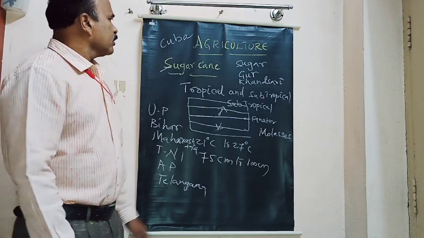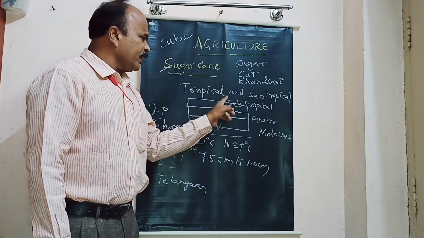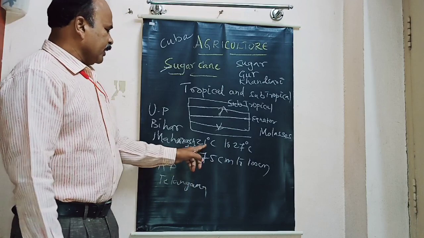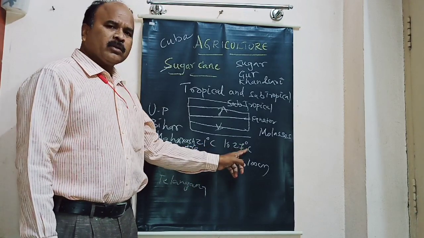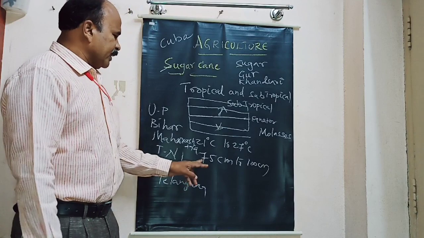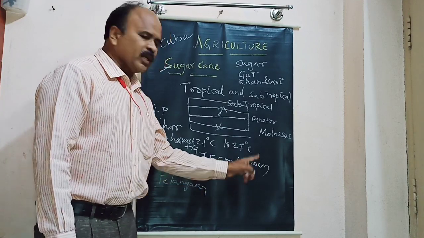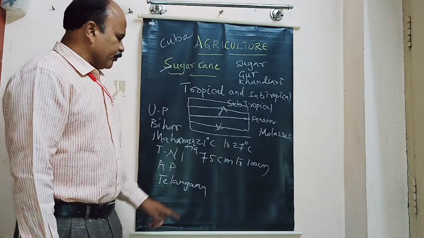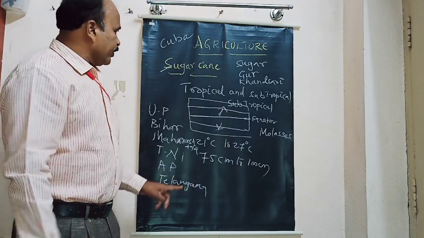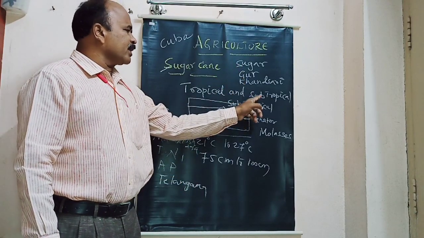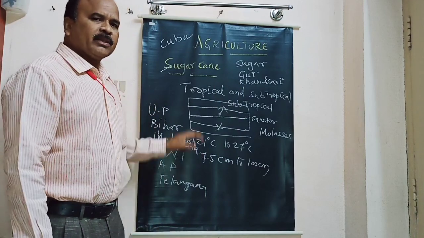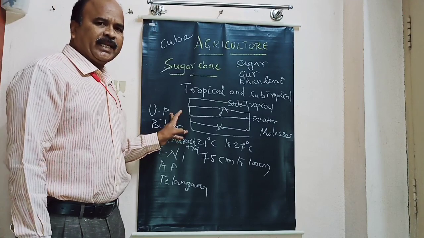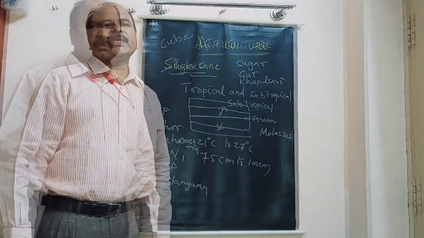Let's have a glance. Sugarcane is a tropical and subtropical crop. I explained what is tropical and subtropical. It requires a temperature of 21 degrees centigrade to 27 degrees centigrade. It needs a rainfall of 75 centimeters to 100 centimeters. In the less rainfall regions, irrigation is essential. It is labor intensive. We get products like sugar, gur, kansari and molasses. And the major sugar producing states I said. Uttar Pradesh is the largest producer of sugarcane in India. It is also called sugar bowl of India.